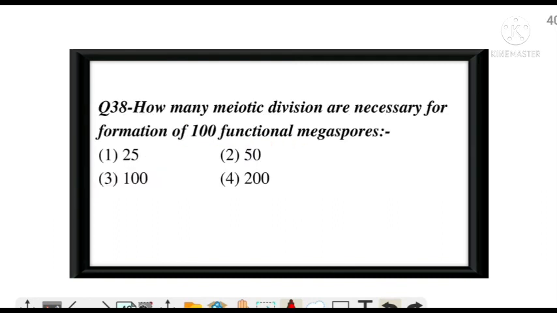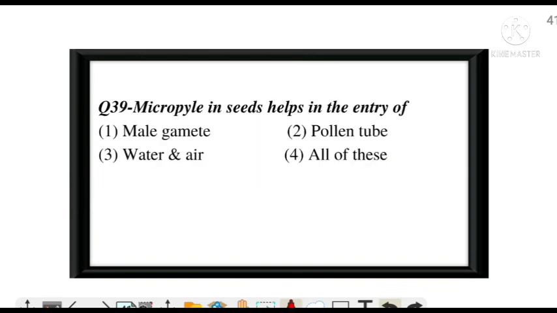How many meiotic divisions are necessary for formation of 100 functional megaspores? An easy question. And the correct answer is option C, 100, because one meiotic division of a megaspore mother cell produces one functional megaspore, because the remaining three degenerate. So the correct answer is option C, 100. Next question.